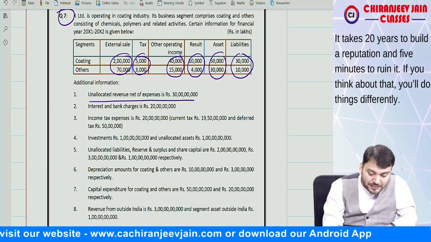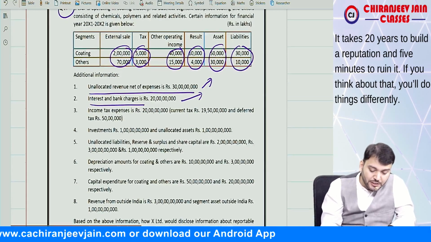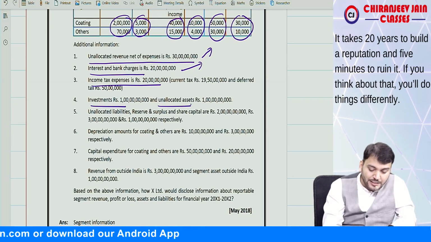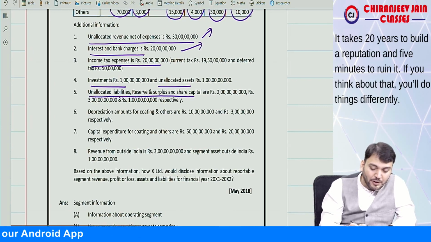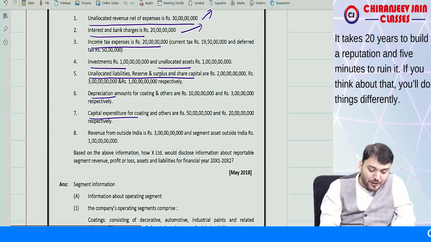Unallocated revenue net of expense, this is required for reconciliation. Interest and bank charge required for reconciliation. Income tax expense required for reconciliation. Investment unallocated required for reconciliation. Unallocated liability, reserve and surplus, share capital required for reconciliation. Depreciation required for disclosure. Capital expenditure required for disclosure.